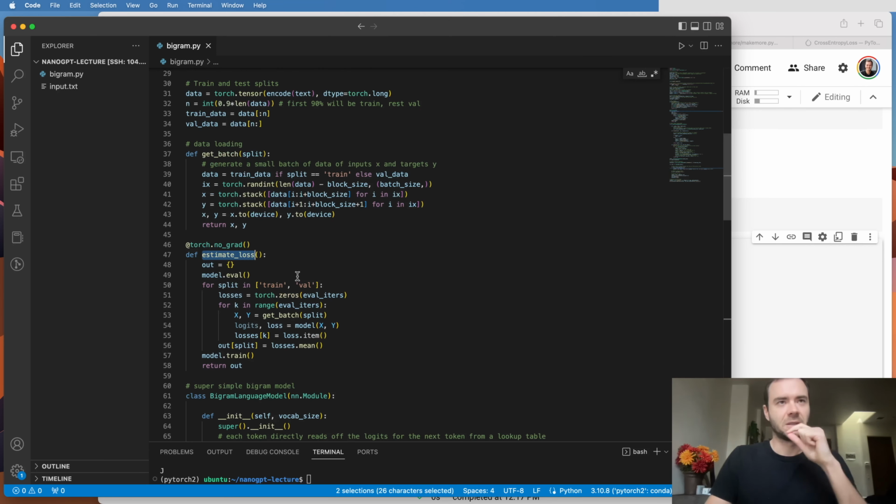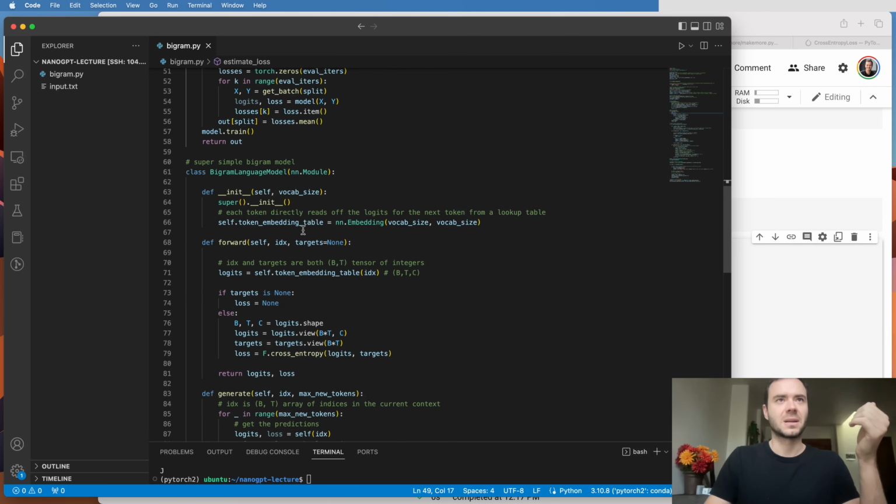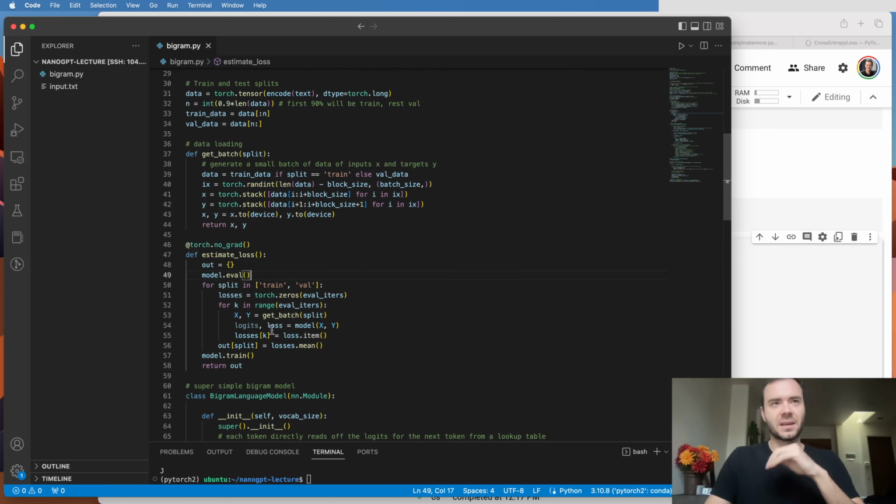Now, when we come back up, you'll notice a few things here. I'm setting the model to evaluation phase, and down here I'm resetting it back to training phase. Right now for our model as is, this doesn't actually do anything, because the only thing inside this model is this nn.Embedding, and this network would behave the same in both evaluation mode and training mode. We have no dropout layers, we have no batch norm layers, etc. But it is a good practice to think through what mode your neural network is in, because some layers will have different behavior at inference time or training time.